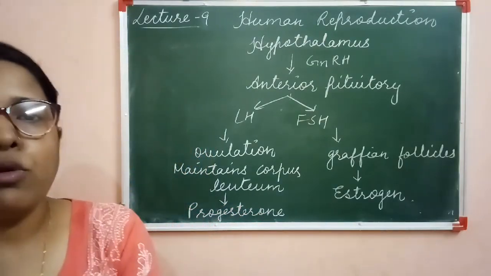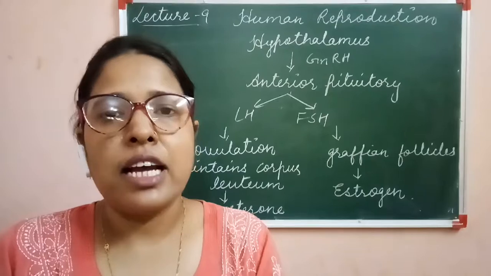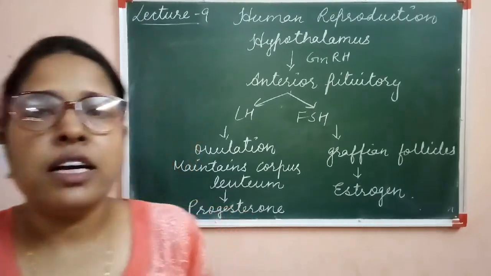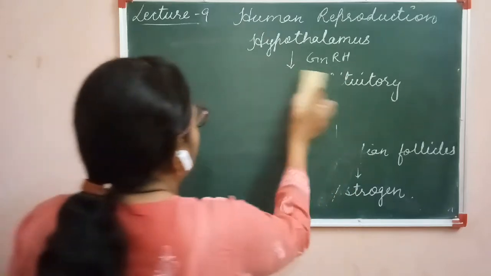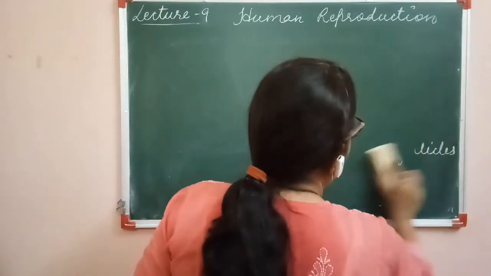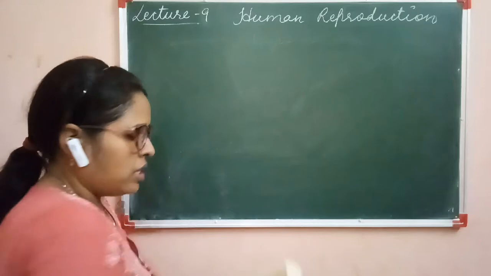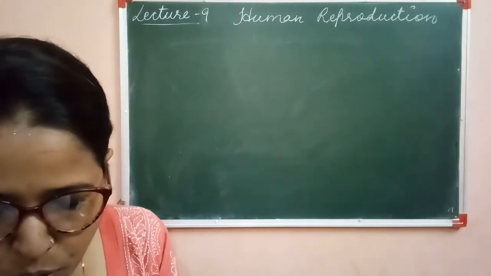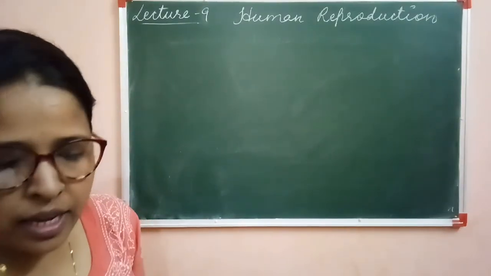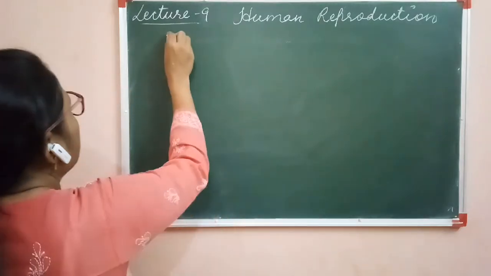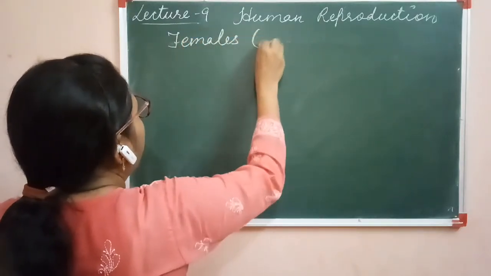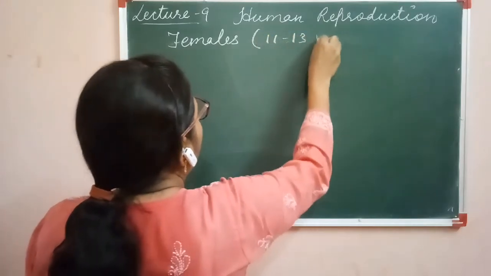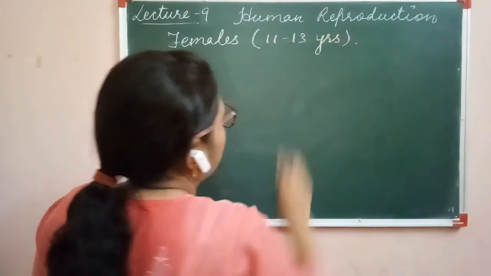Clear? So come to the point: what are the secondary sexual characters present in the females? In females, the age of puberty is about 11 to 13 years. Clear?